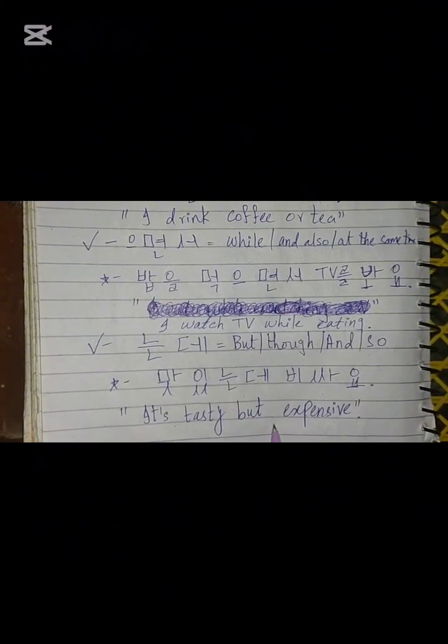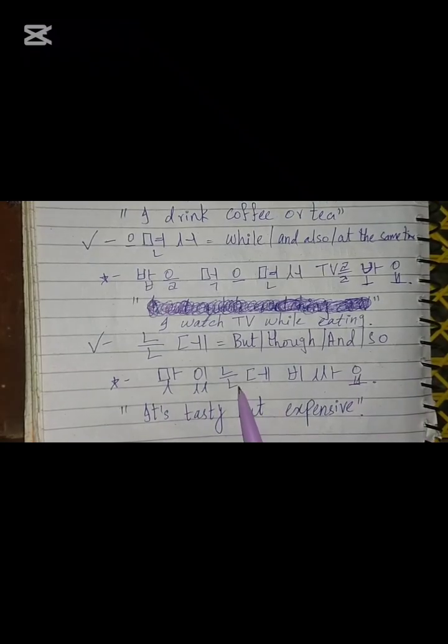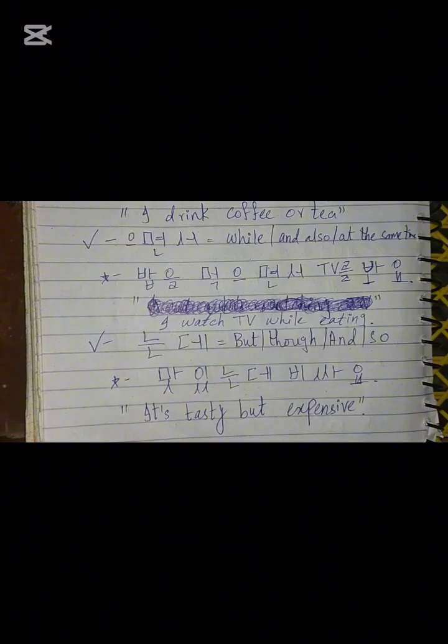It's tasty but it's expensive. So 맛있는 is like tasty. We're attaching 는데 with this, and 비싸 is expensive. So 맛있는데 비싸요. It's tasty but expensive. So it was the last connector.